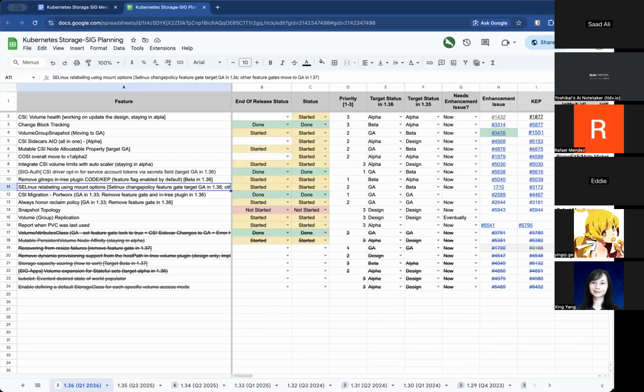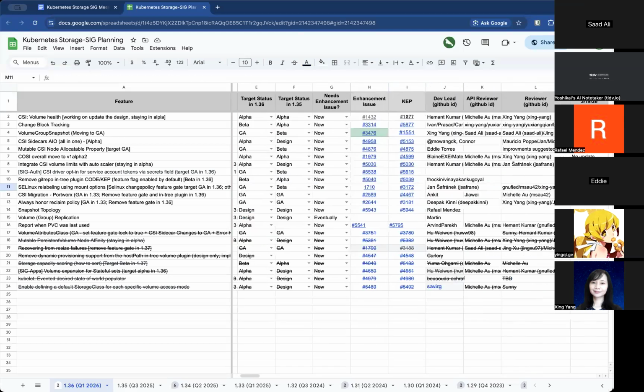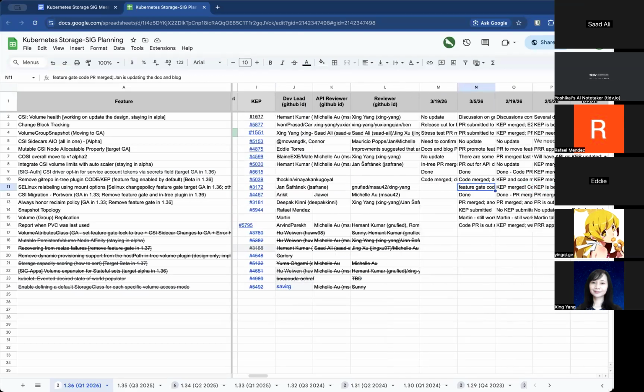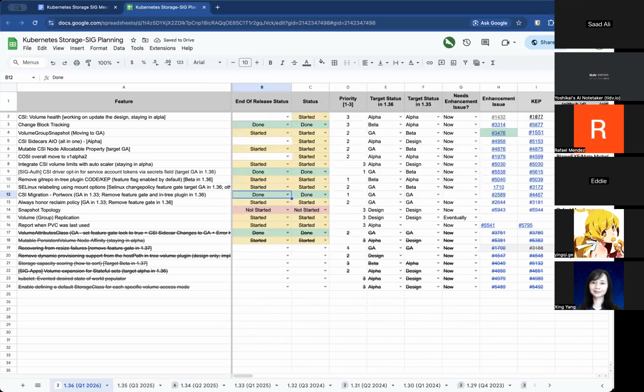Got it. Okay. Next is SELinux relabeling using mount points. This is GA for this cycle. Last status update was feature gate code PR merged, and Jan's updating the docs and blog PRs. Anything new here? That's the same. Okay, copy that over. Next one is already done.